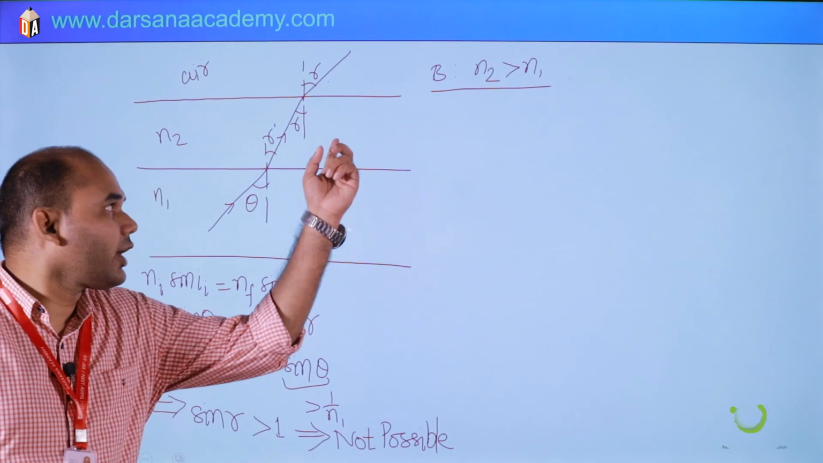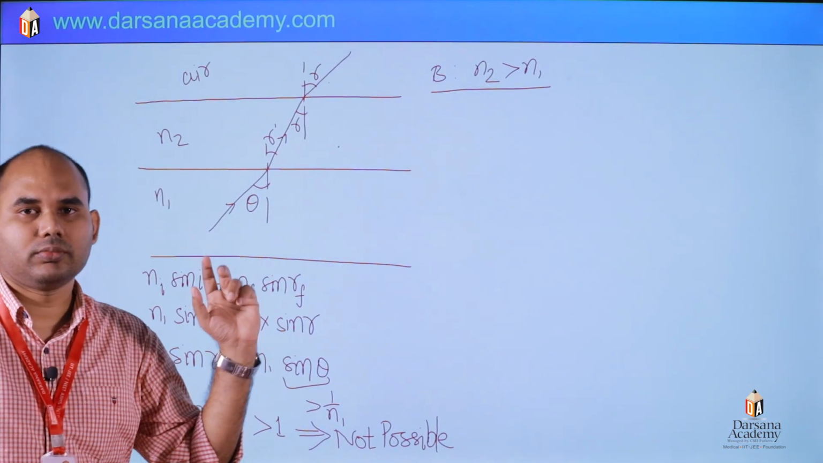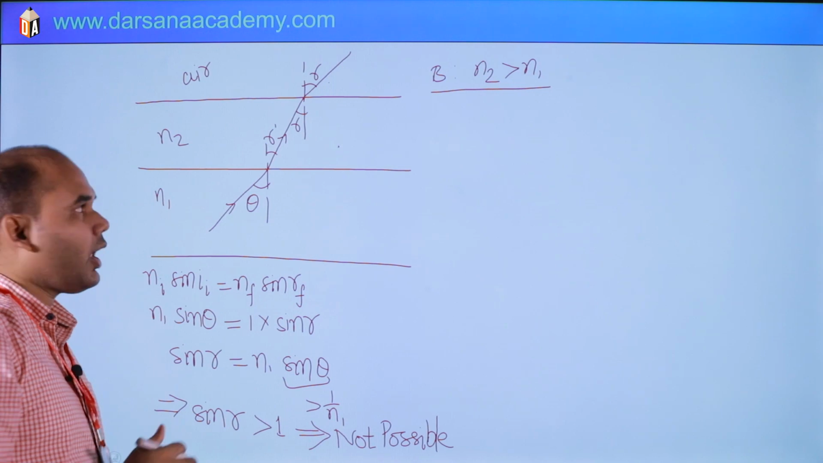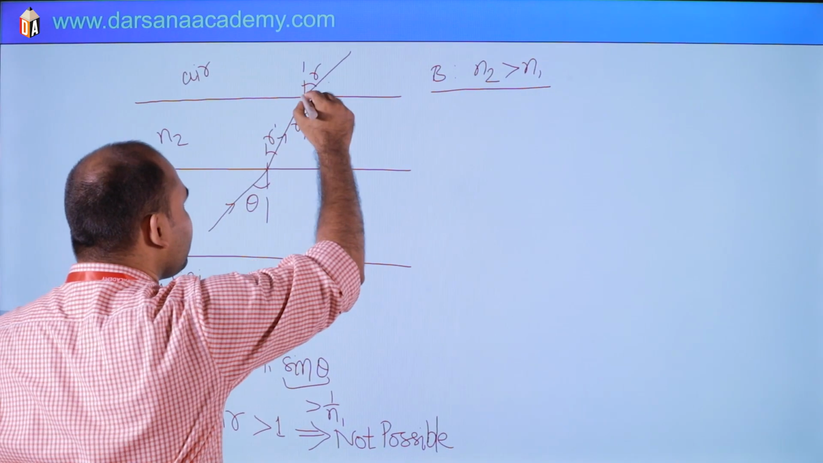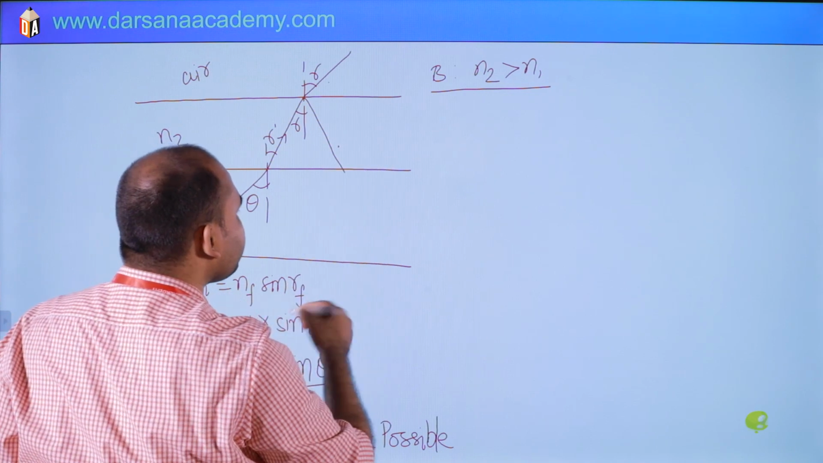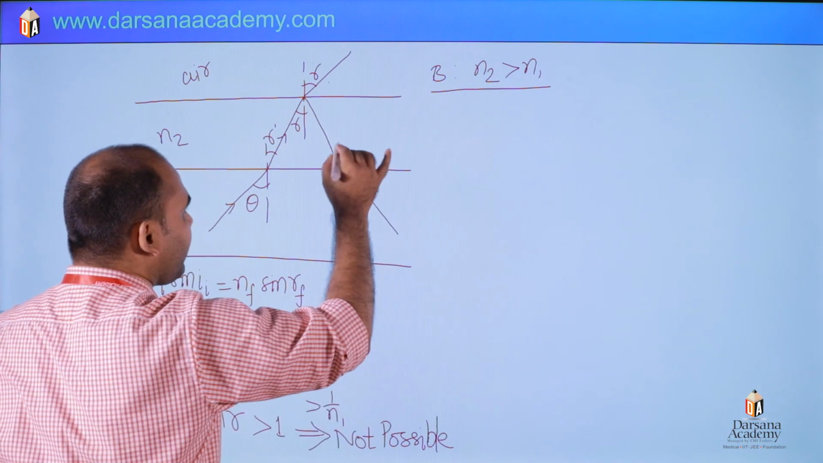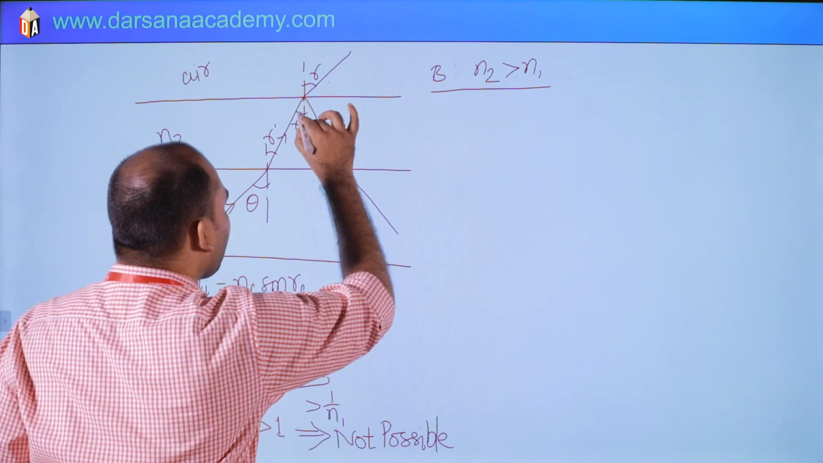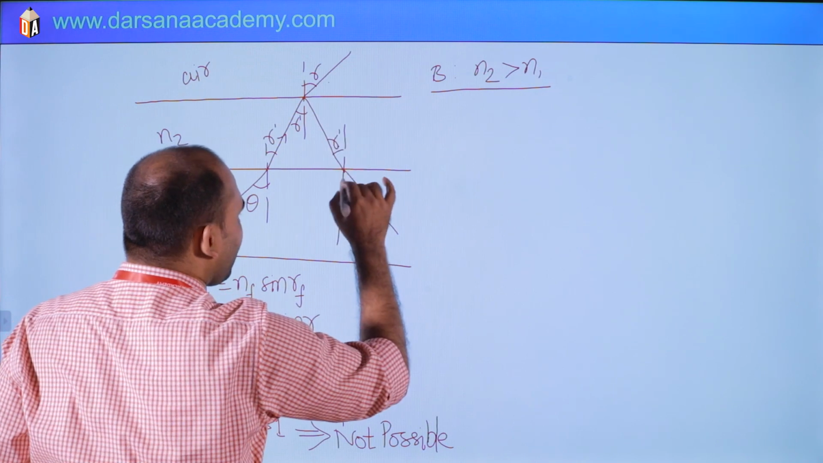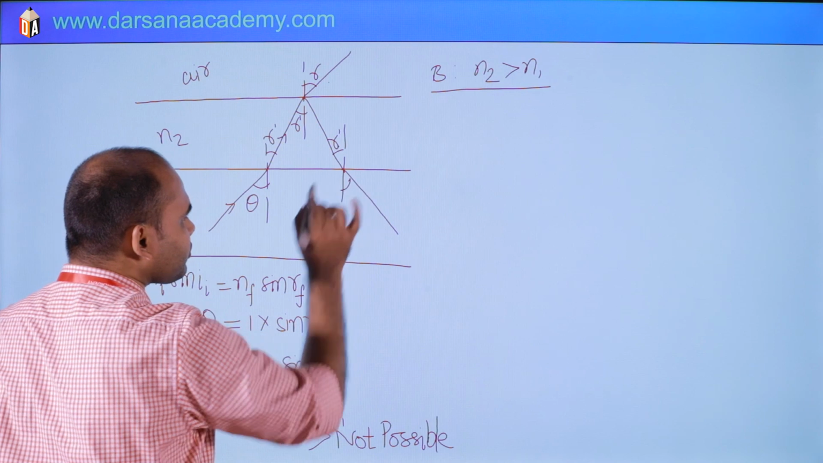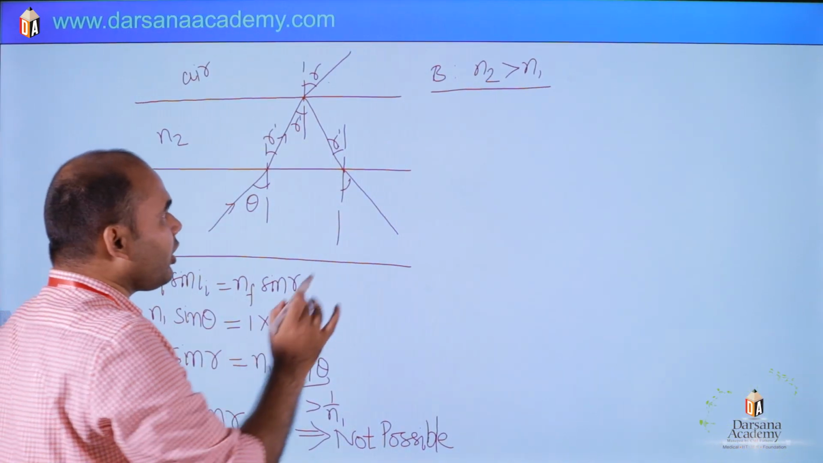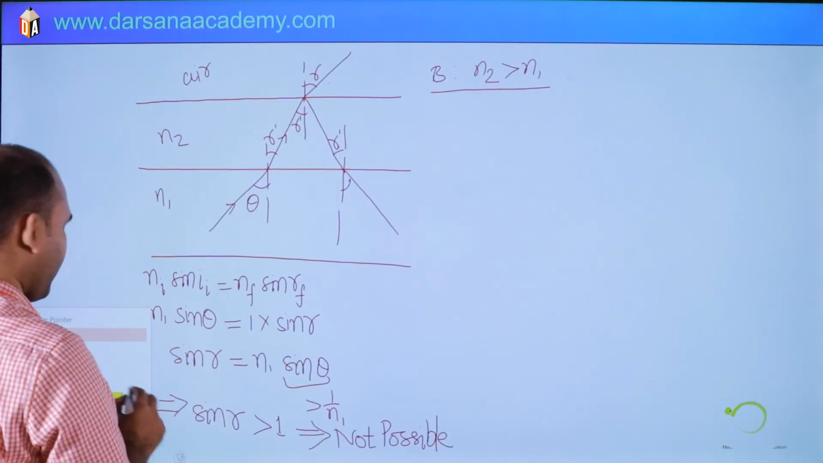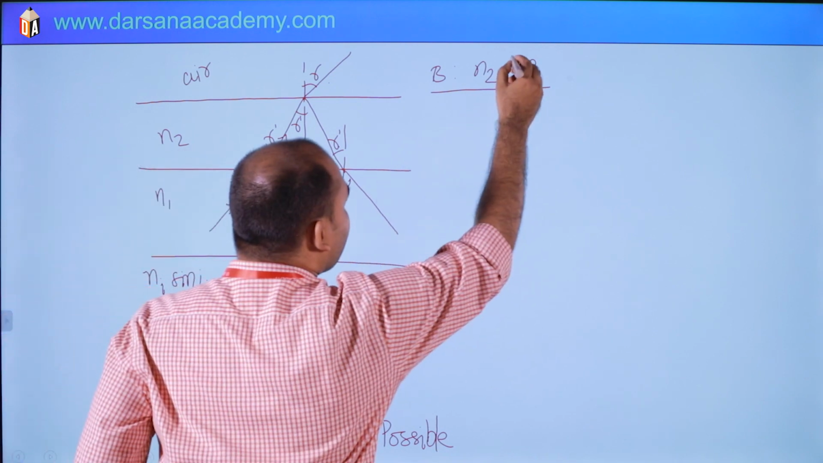N2 less than N1 means this is rarer medium, this is denser medium. If theta is less than critical angle, it will be refracted here, and then there will be reflection from this surface, and then again there will be refraction. Here reflection, then refraction. This angle R dash, so this will also be R dash, and here it will be something else. Clear? So they are asking that N2 greater than N1 or less than? Less than, sorry.